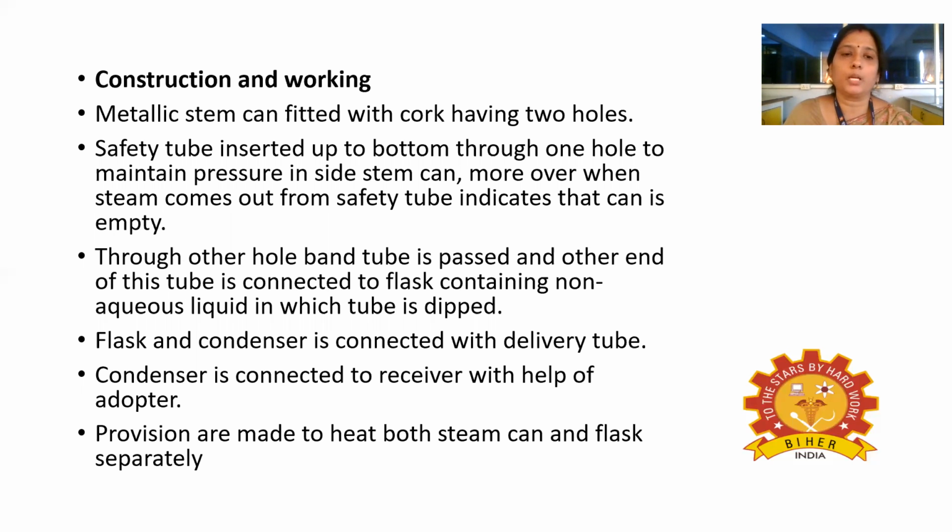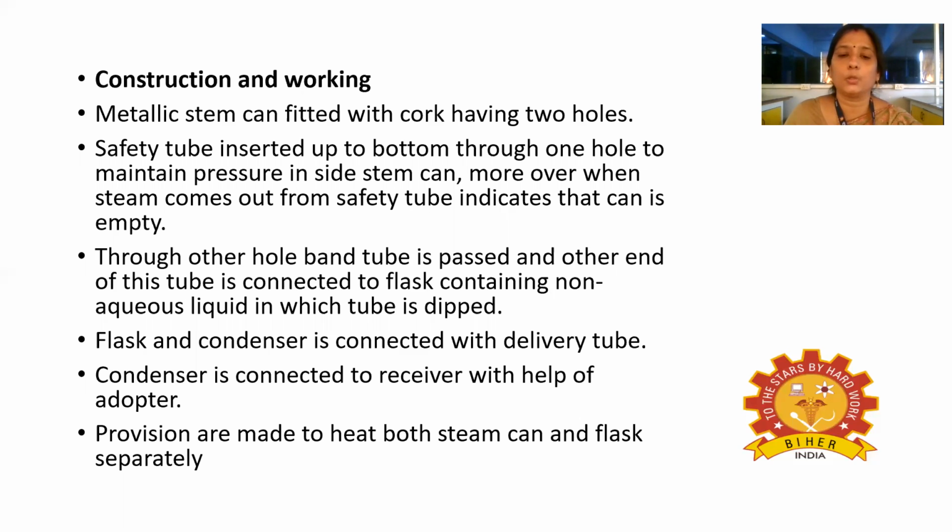Moreover, when steam comes out from the safety tube, it indicates that the can is empty. Through the other hole a tube is passed, and the other end of this tube is connected to the flask, which contains the non-aqueous liquid in which the tube is dipped. The flask and the condenser are connected with a delivery tube.